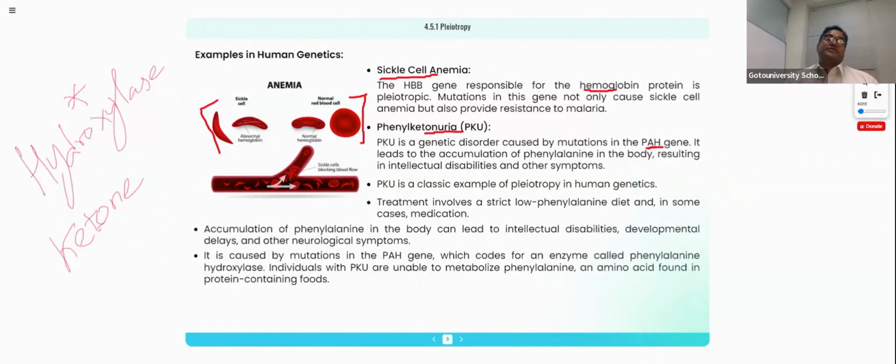So this phenyl ketone will go up in the bloodstream and cause a lot of severe consequences. To avoid this issue, they will not allow you to take a phenylalanine rich diet if you have this genetic disorder, number one. And number two, you will not have a proper amount of tyrosine. Because of that, the thyroid hormone level will come down.